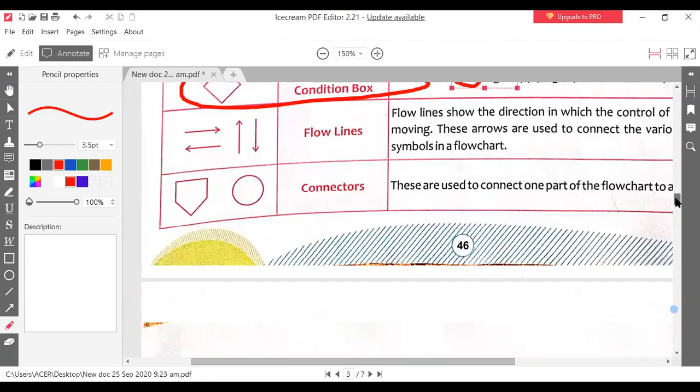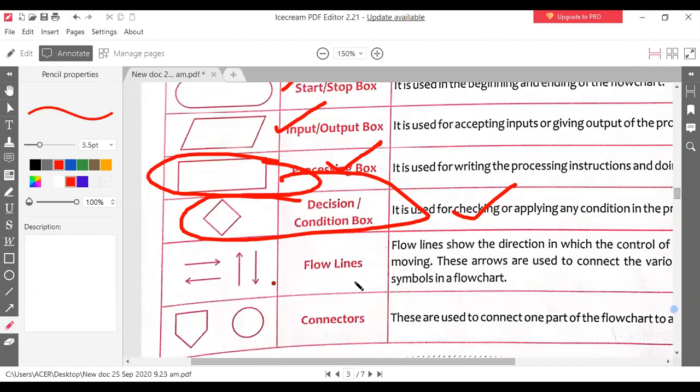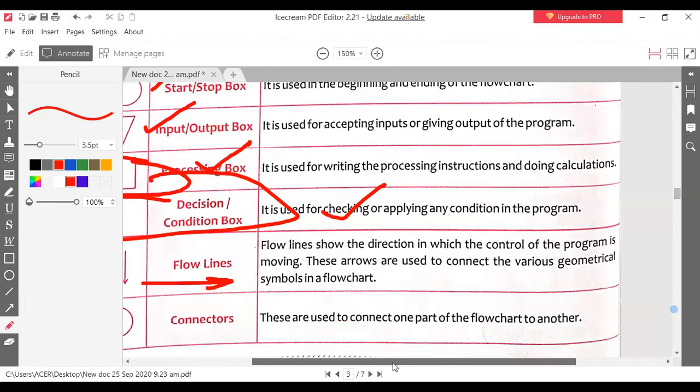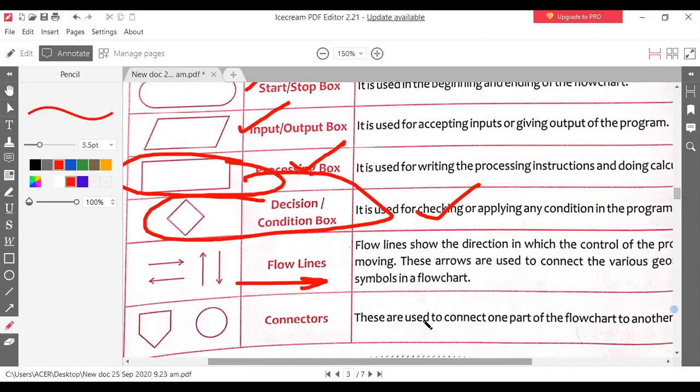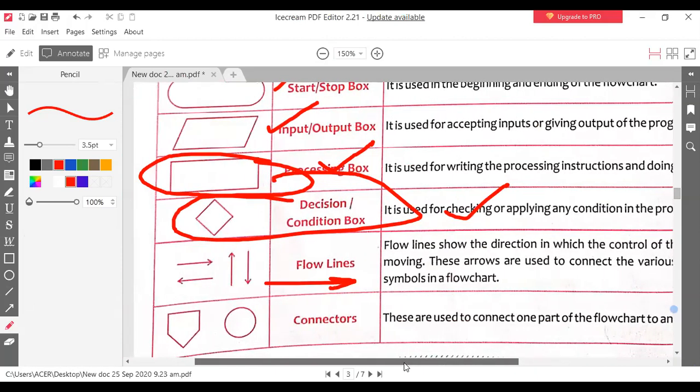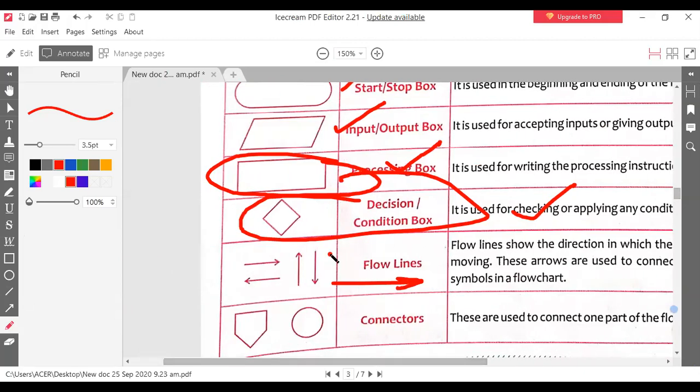Yes, sir. Next one is flow lines. Flow lines show the direction in which the control of the program is moving. These arrows are used to connect the various geometrical symbols in a flowchart. So these lines are used to connect these boxes.